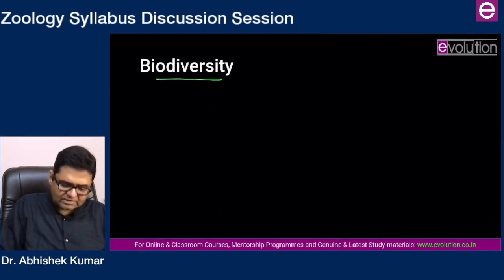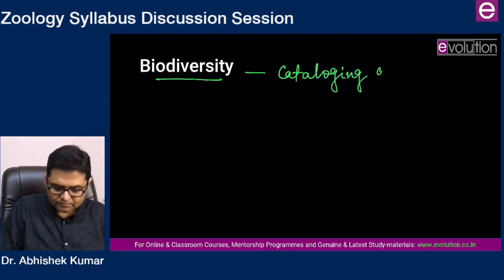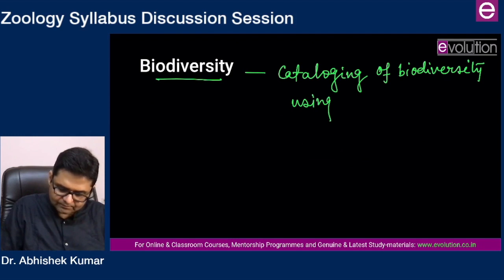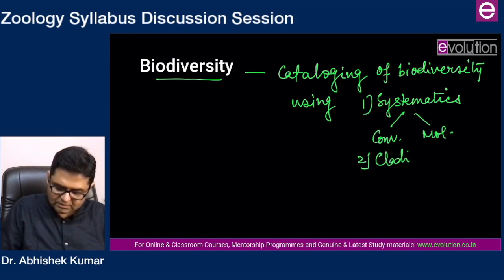Last topic is biodiversity. Here the focus should be on cataloging of biodiversity using systematics, and systematics will mean both conventional as well as molecular, plus cladistic analysis, plus nomenclature, proper nomenclature.